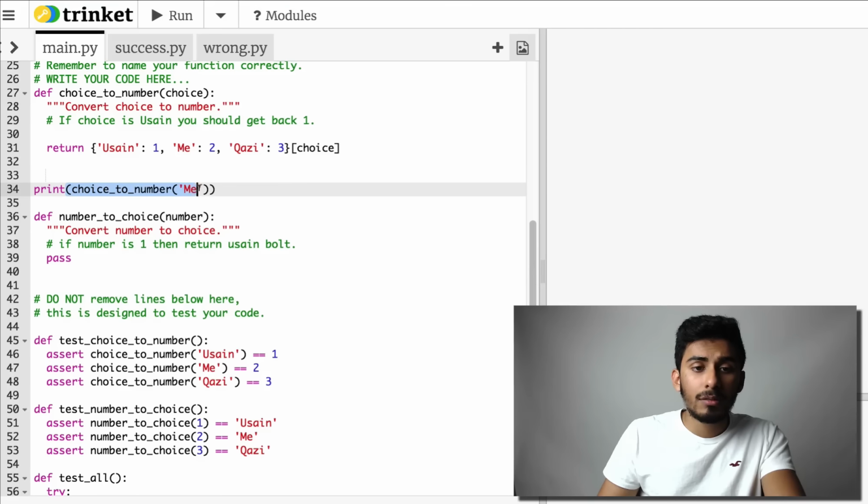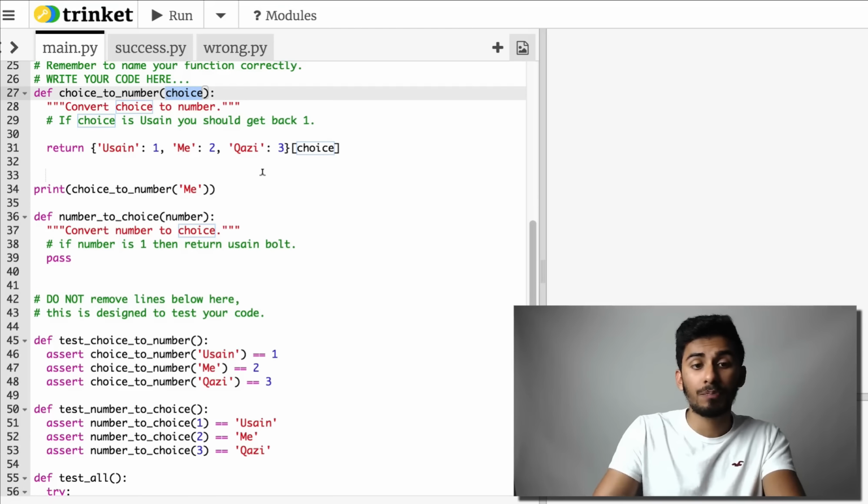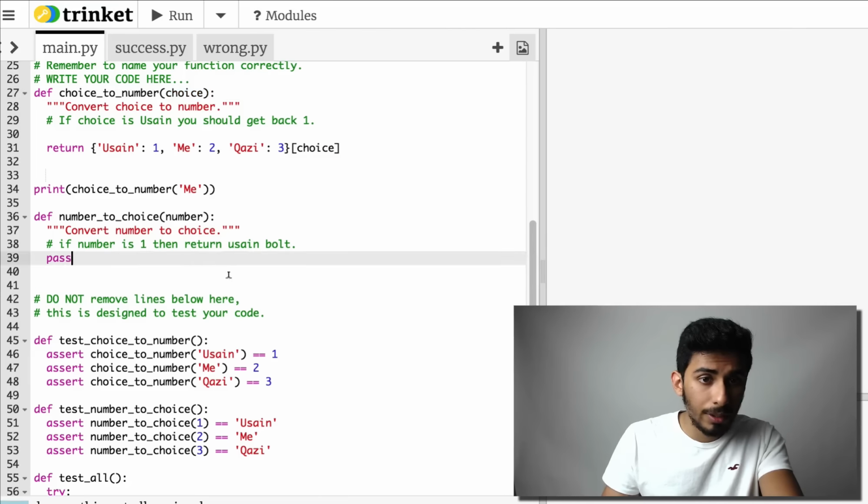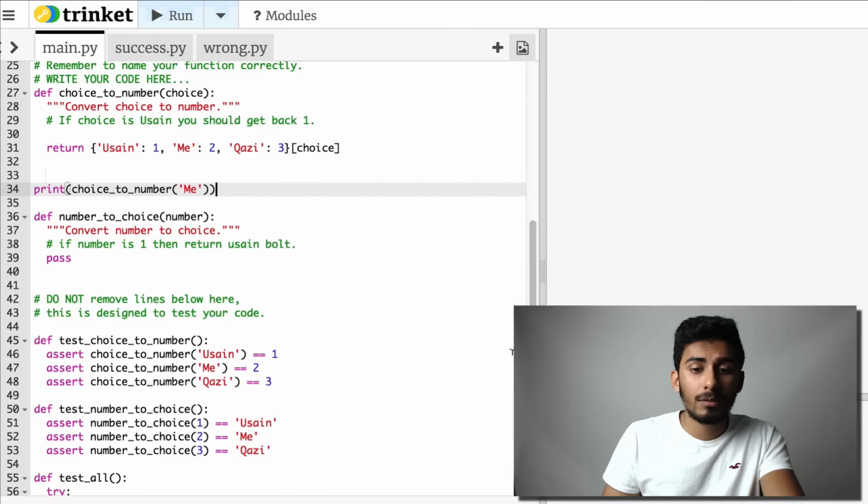What happens here? We pass in me to the choice to number function. It goes in, it indexes this dictionary by me, and me has a value of 2, so this whole thing evaluates to 2 and it's done. Let's hit run and it returns 2, so it's working.